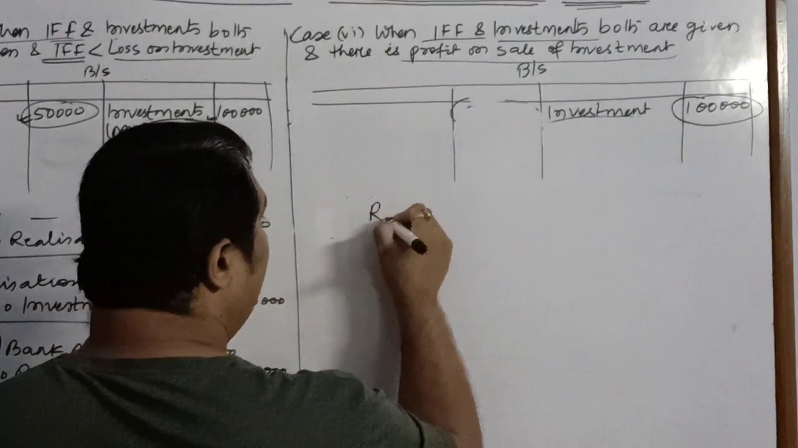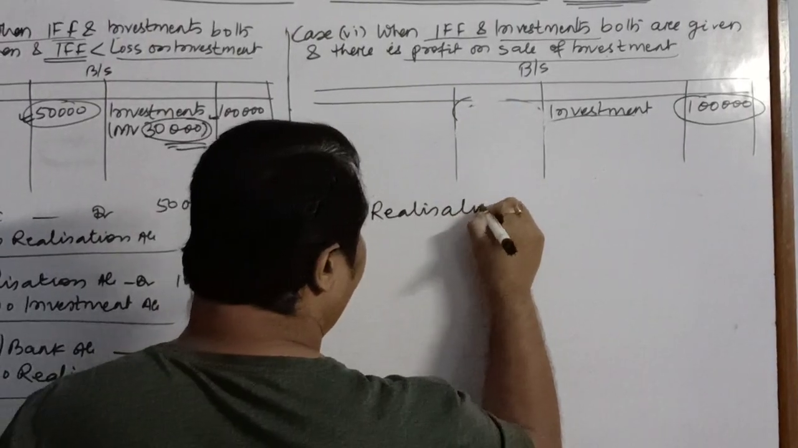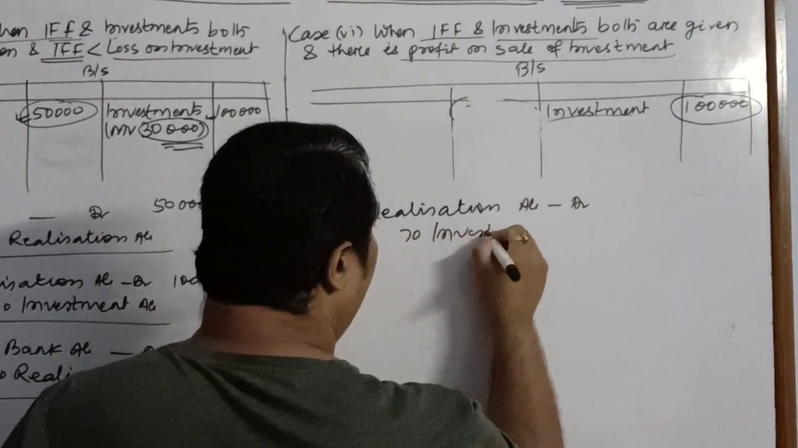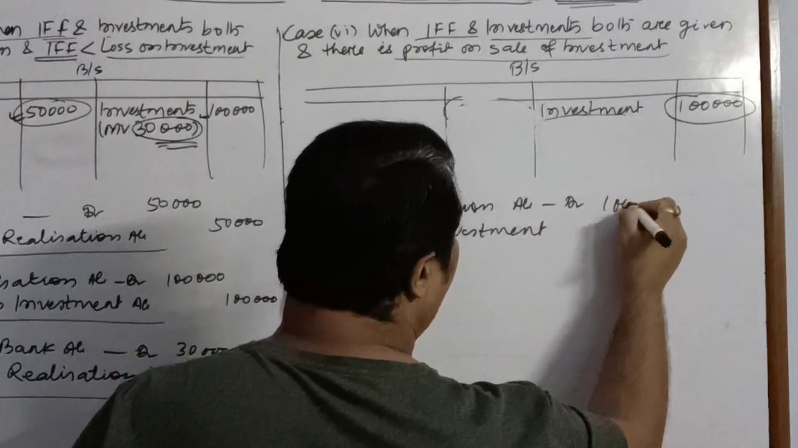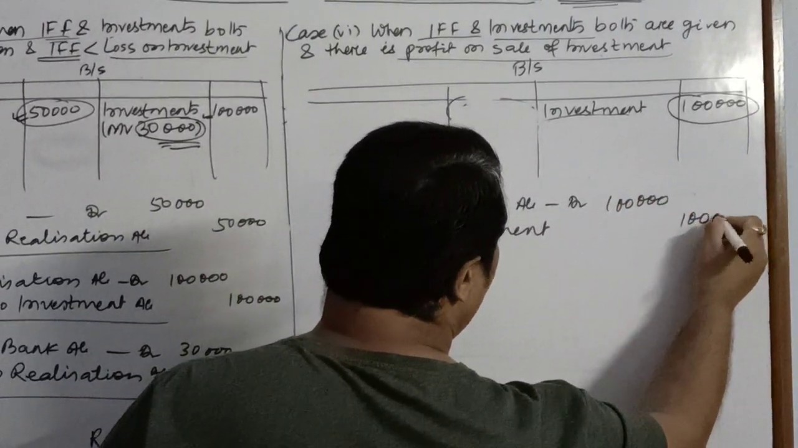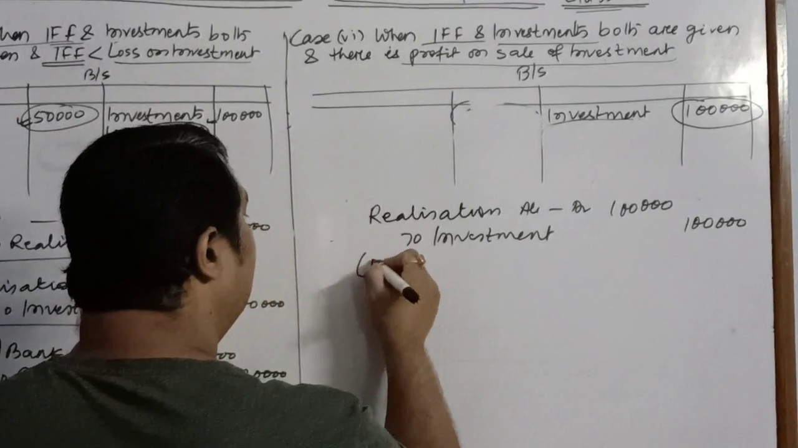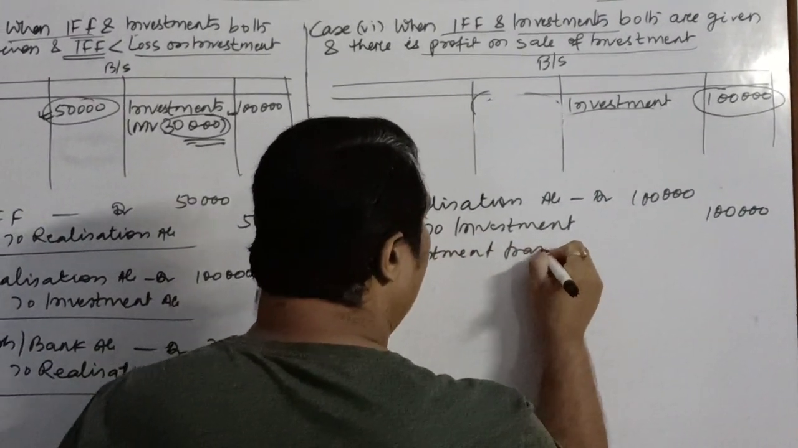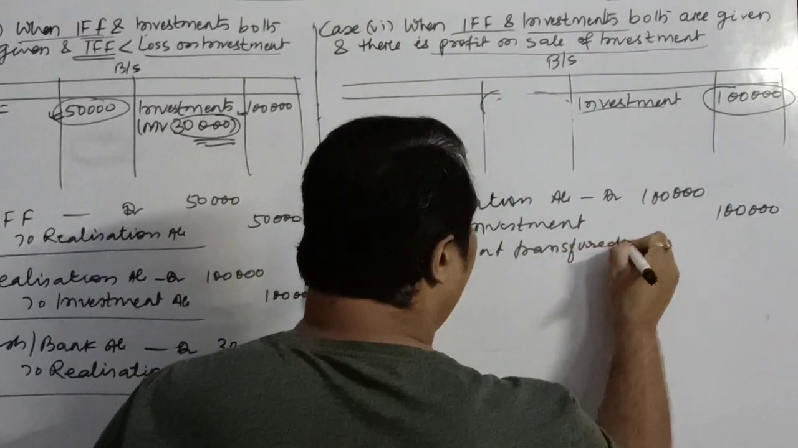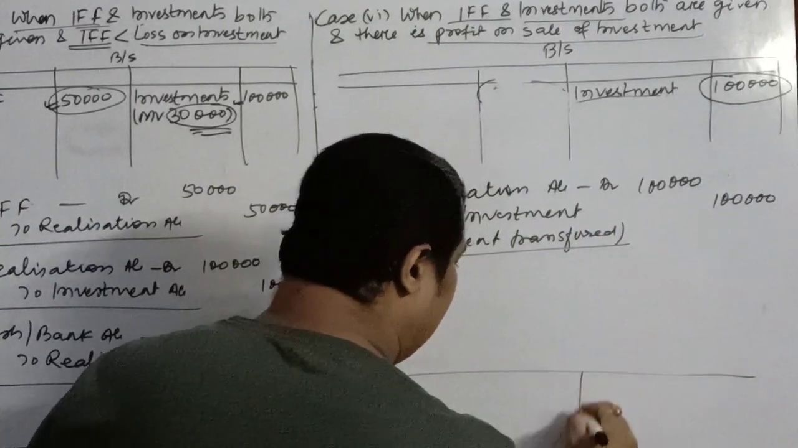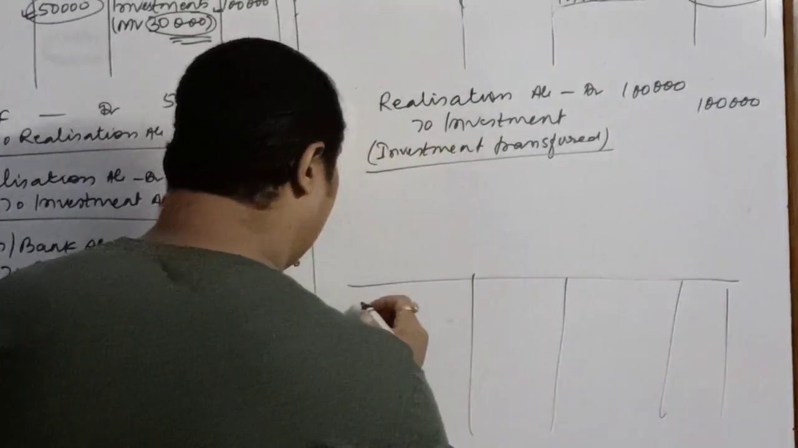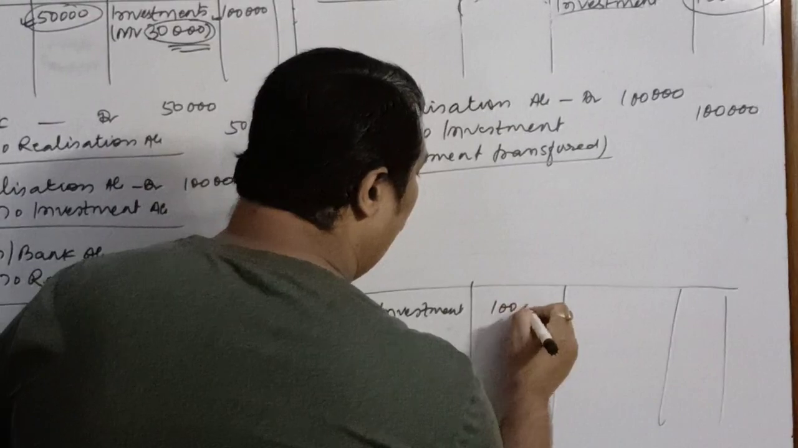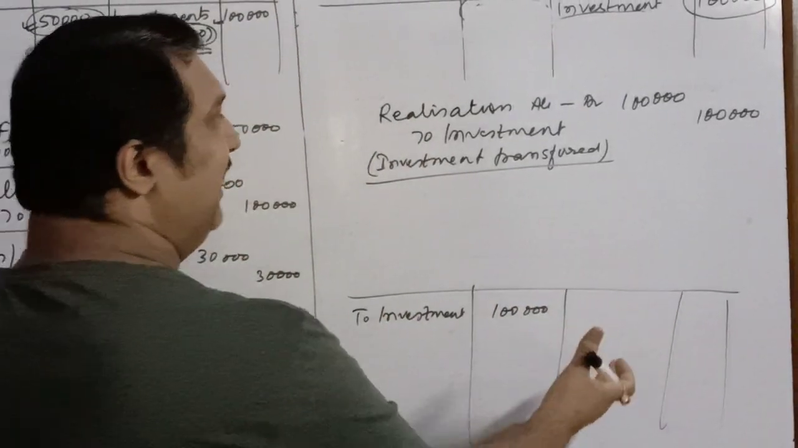You will pass the entry realization account debit to investments account. That's all. You cannot pass the realization entry. You will just pass the transfer entry. You will just write investment transferred to realization account. That means while preparing the realization account on the debit side, you will just write to investment, how much? 1 lakh. You will not realize anything.